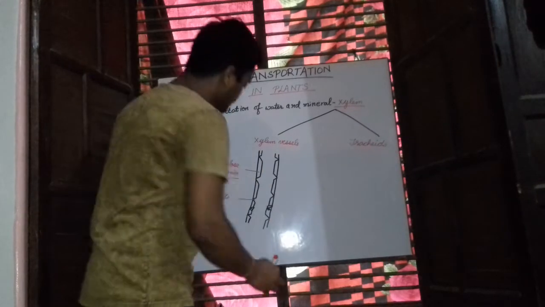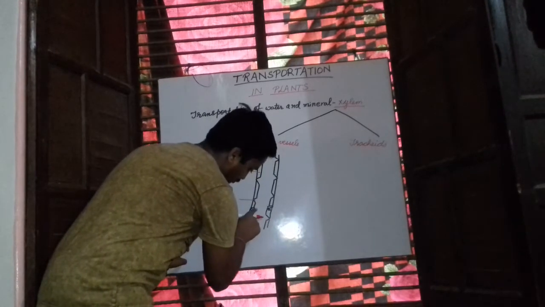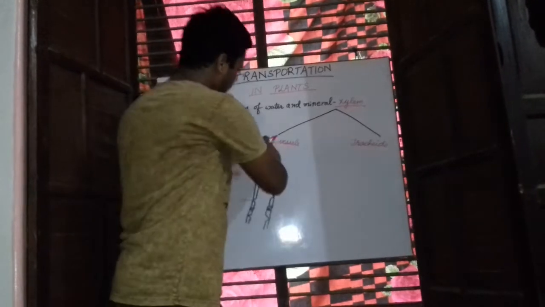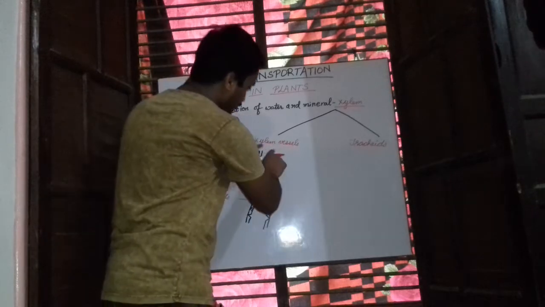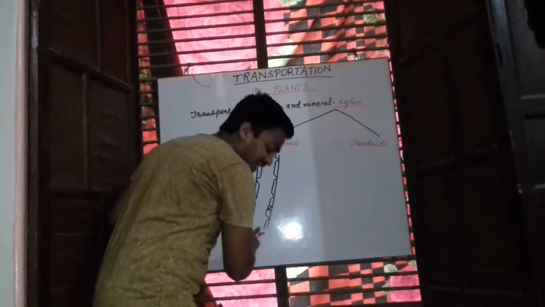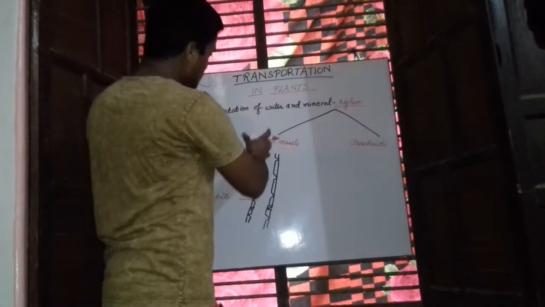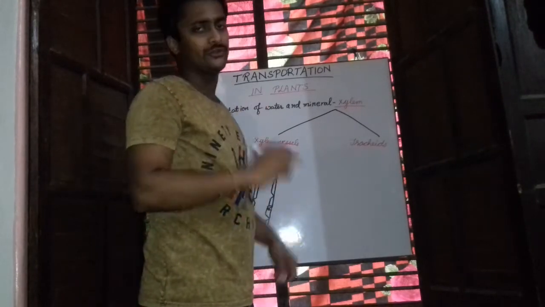One more point: the end walls of these cells are completely broken down, which means there is no cell wall between the cells. Due to this, they form a continuous conducting tissue like a drain pipe. These xylem vessels do not contain either cytoplasm or nuclei.